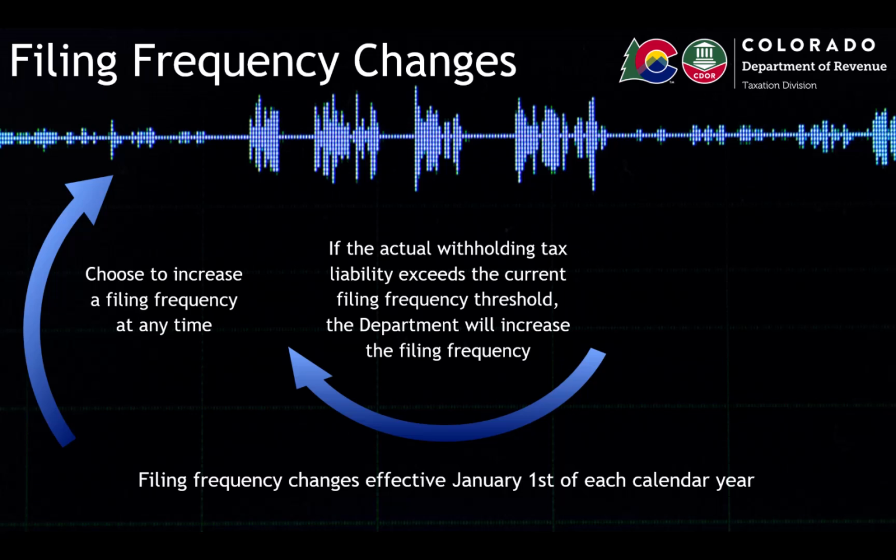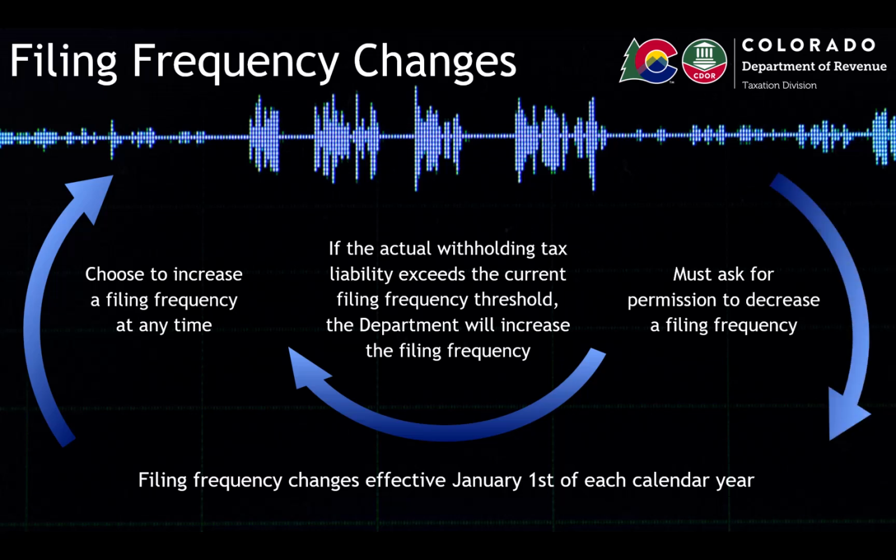For example, an employer can increase their filing frequency from quarterly to monthly. An employer must request permission from the department to decrease a filing frequency. When doing so, the employer must continue to file and pay withholding under their current filing frequency until the department has made a ruling on the request.